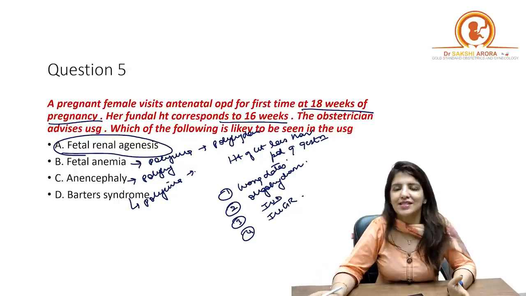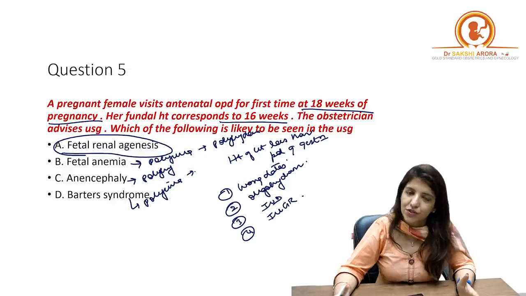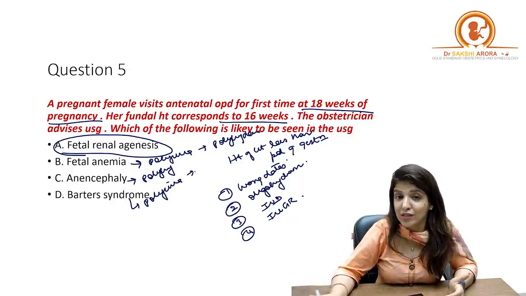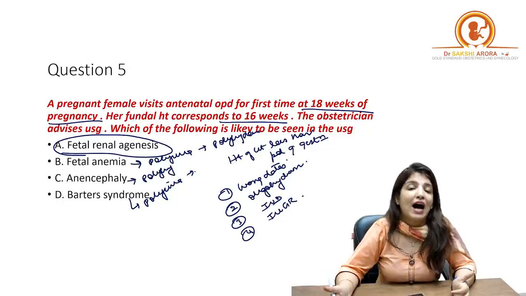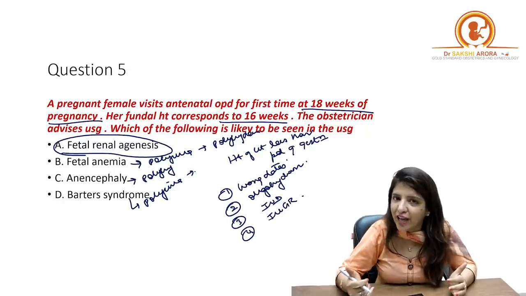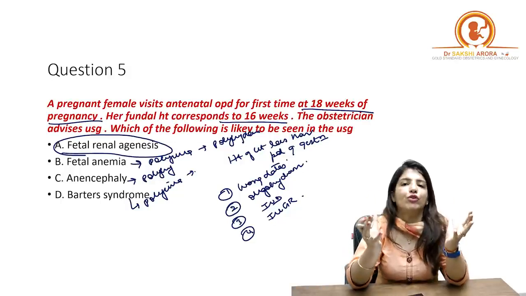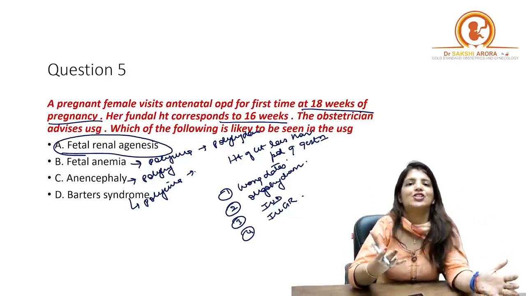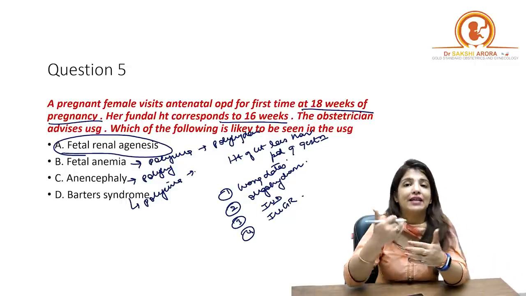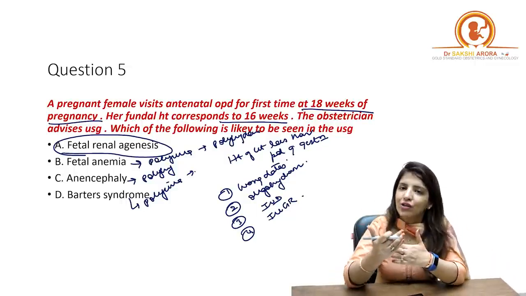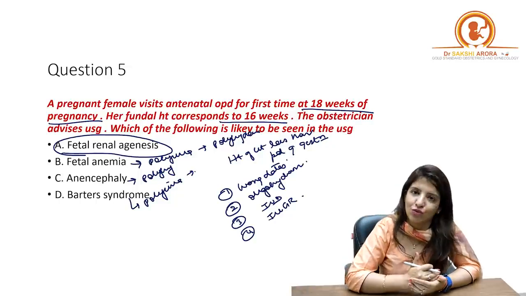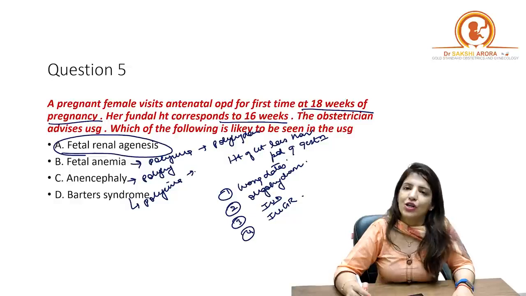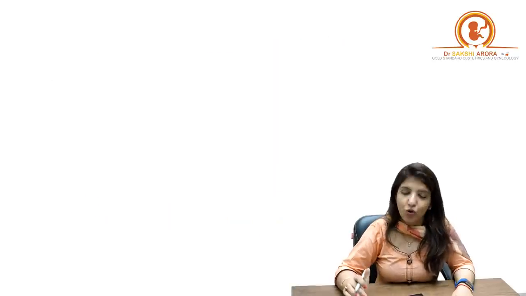Now, some students are saying that option D was Barter's syndrome. Others are saying that option D was hydrocephalus. If option D was hydrocephalus, in hydrocephalus the head of the fetus is very much enlarged. And if the head of the fetus is very much enlarged, it is going to lead to an increase in the height of the uterus and not a decrease. Right? So your answer remains fetal renal agenesis. Clear to all of you?